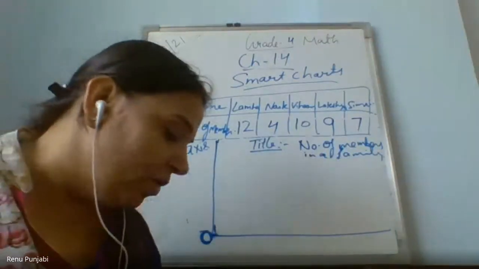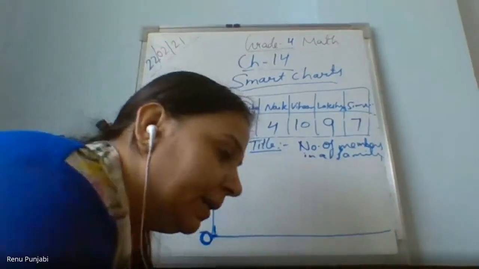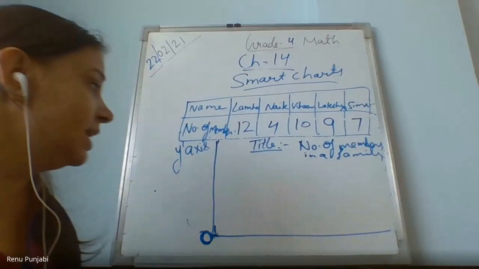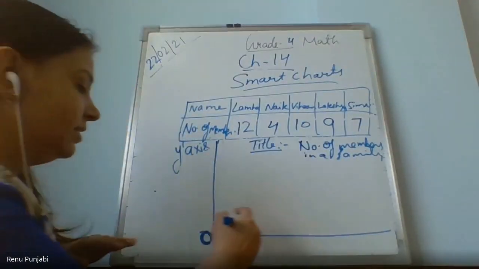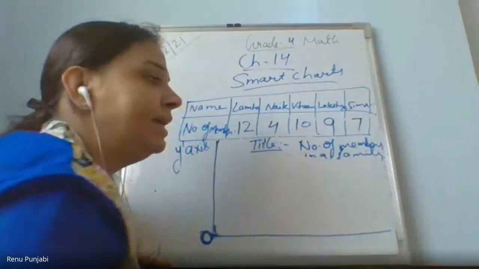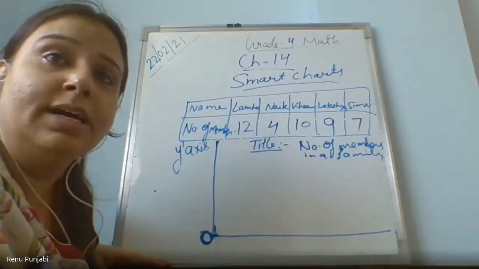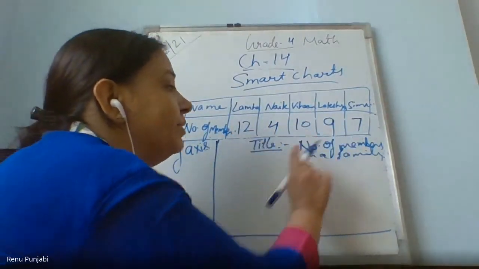Yes. Now, how to take the scaling? See, for taking the scaling on the vertical axis, I will see which is the smallest number in the information.